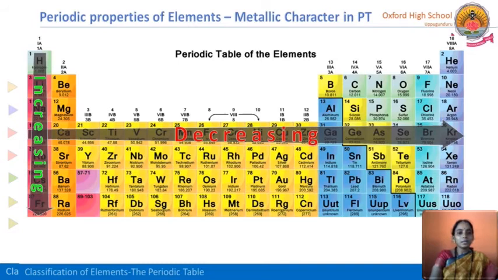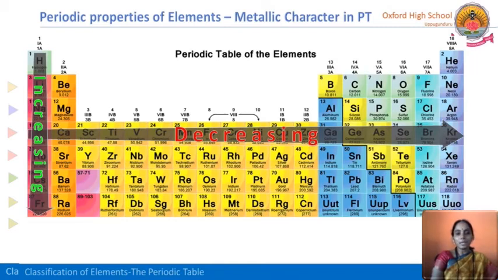So here the metallic character or metallic property is increasing in a group, but in a period, what about the metallic property? Here the atomic radius decreases. So what happens? The metallic nature means the tendency to lose electrons, that means electropositive character here decreases because of the greater nuclear force of attraction.